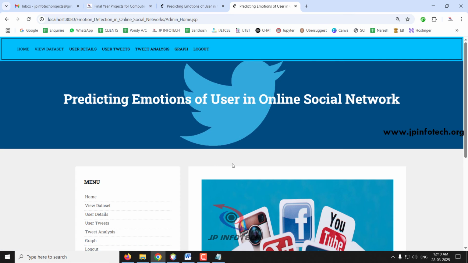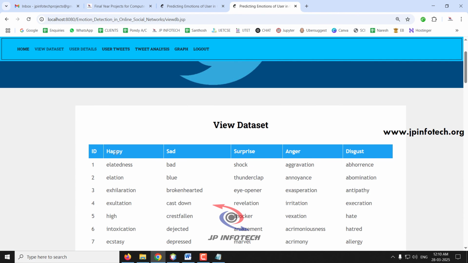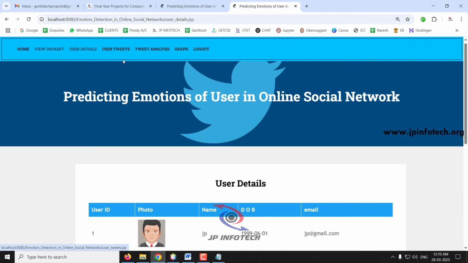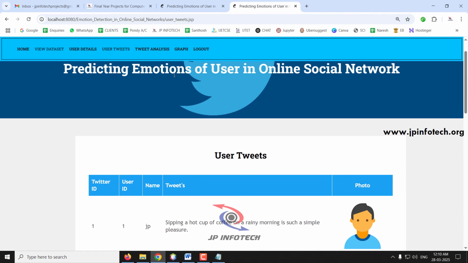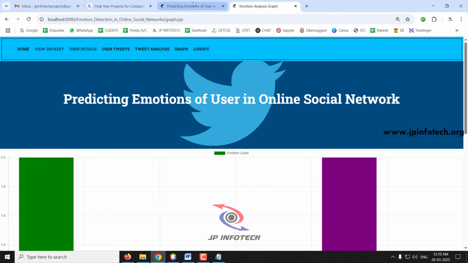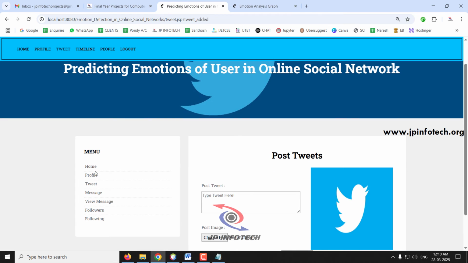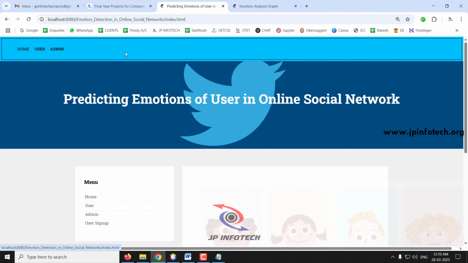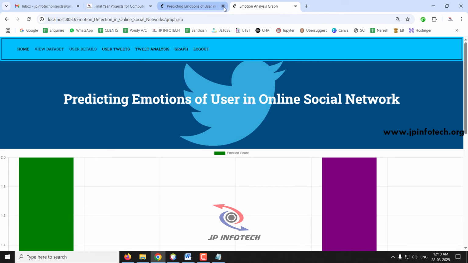So in the admin part, you can see the view details, you can see user details, you can see the user tweets, you can see the tweet analysis made, and you can see the graph part. In the user part, we have the profile, tweet, message, view message, followers and following. So we have seen all the options that are available.